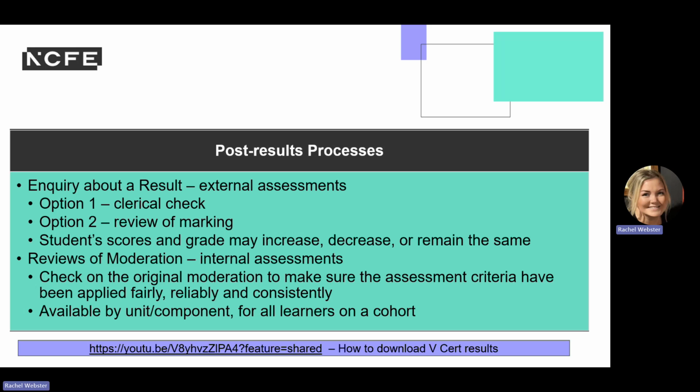Result processes include enquiries about results, access to scripts and reviews of marking. For enquiries about a result for external assessments, option 1 is a clerical check and option 2 is a review of marking. Student scores and grades may increase or decrease or remain the same. And then reviews of moderation for internal assessments: a check on the original moderation to make sure the assessment criteria has been applied fairly, reliably and consistently, and that will be available by unit component for all learners on the cohort.